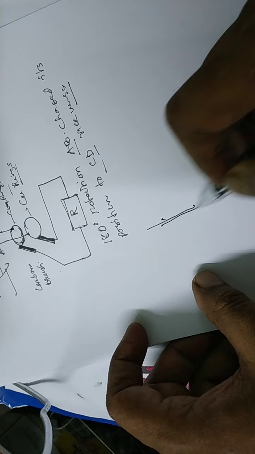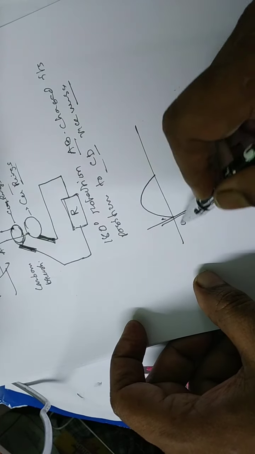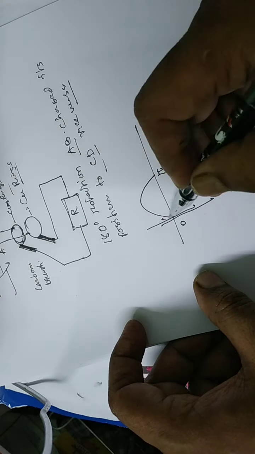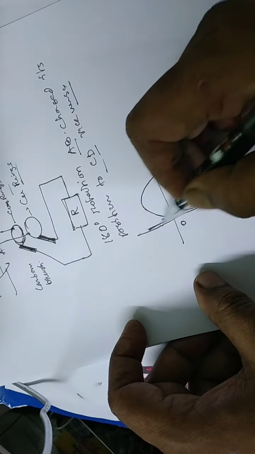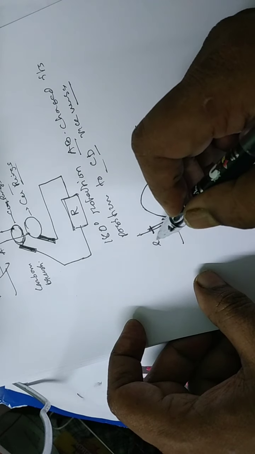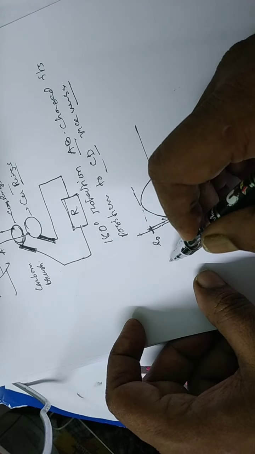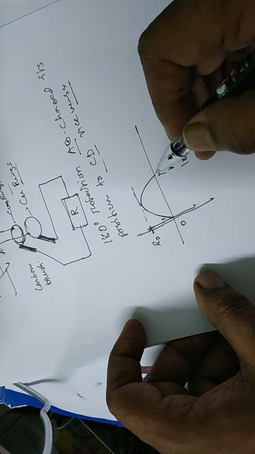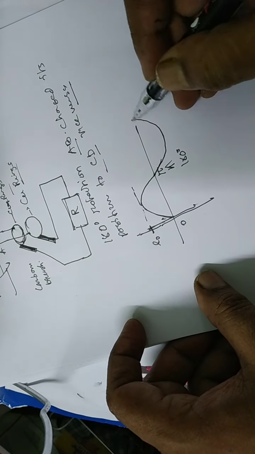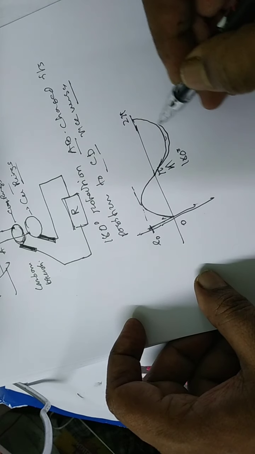And that is why from 0 to 180 degree, pi, suppose the current rises in the positive direction, say the EMF goes from 0 to Emax. This Emax again falls down to 0 at pi, and then from pi to 2 pi it is opposite.